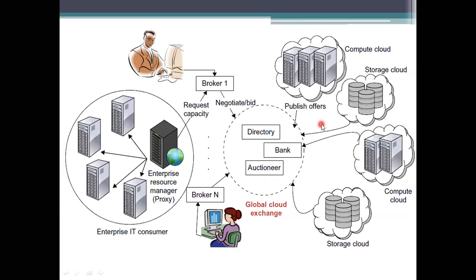What we need to do here is make all the clouds available, because this is the proxy. Many servers are connected here. So this proxy will place the request to the broker, any broker. They will bid for it, negotiate or bid for it. They will check the data being requested, they will have access to the data, and they will provide the data you requested.